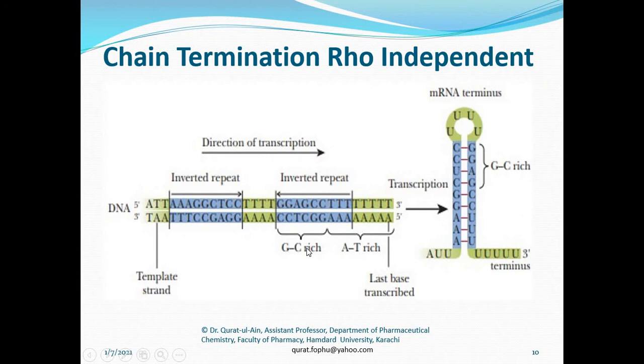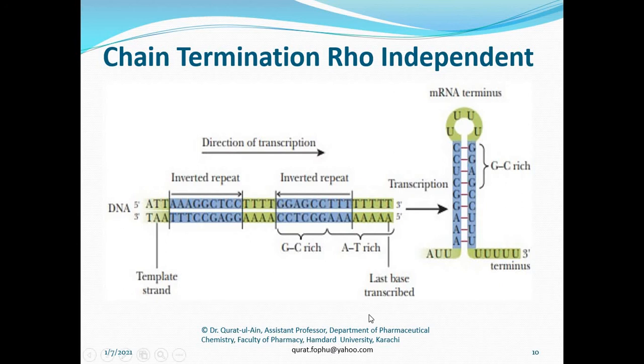After the whole strand is converted into messenger RNA, there is termination of the transcription. This process can occur in two ways: one is Rho dependent termination, and the other is Rho independent termination. So what happens in Rho dependent termination? Rho is a protein that binds with the DNA and halts the transcription.